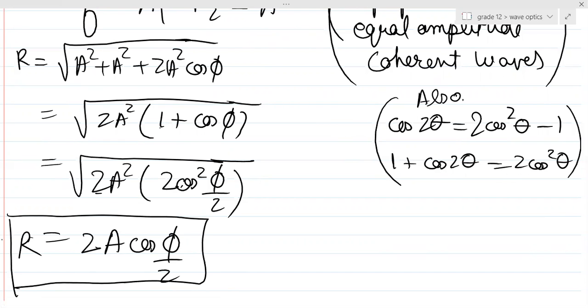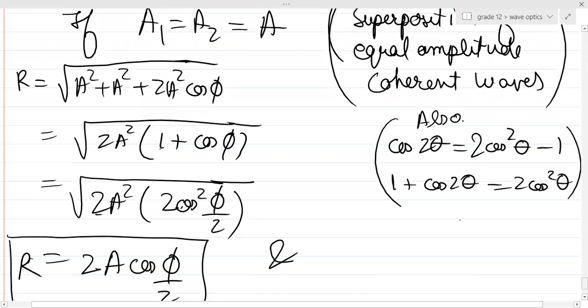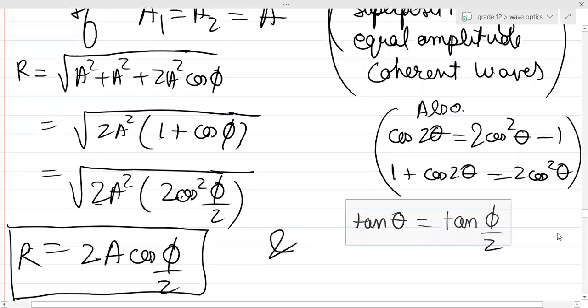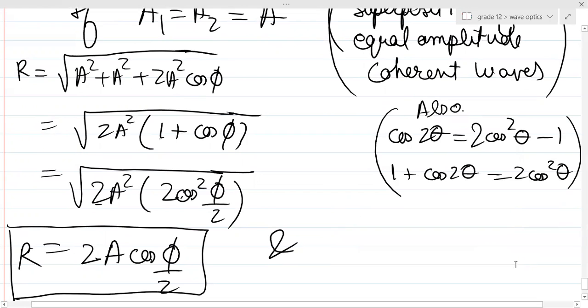Clear? And similarly, if we solve for theta, tan theta will be equal to, shall I do the whole derivation? It's fine. Shall I directly write the result? You can write the result. So I directly write the result here.